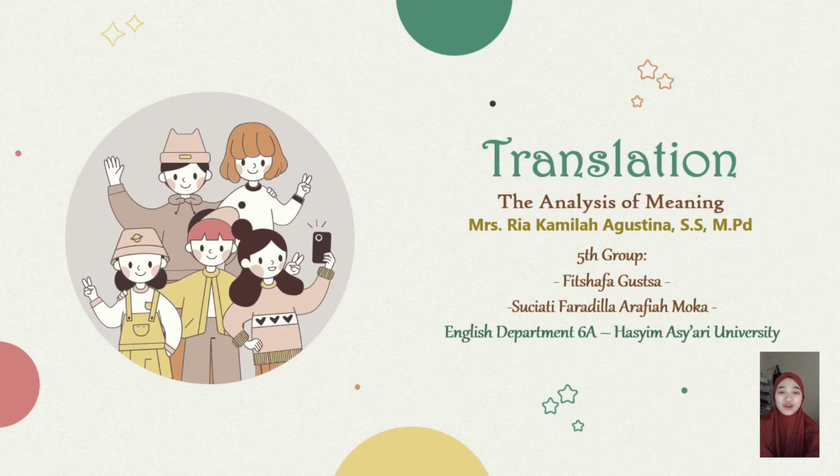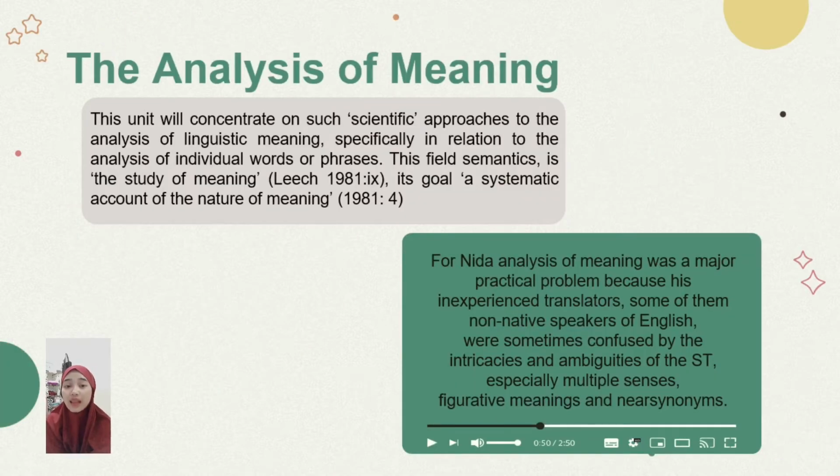Now in this video, we are going to explain about the analysis of meaning. Let's check this out. The first slide is about the analysis of meaning. This unit will concentrate on scientific approaches to the analysis of linguistic meanings, specifically in relation to the analysis of individual words and phrases. This field, semantics, is the study of meaning. Its goal is a systematic account of the nature of meaning.